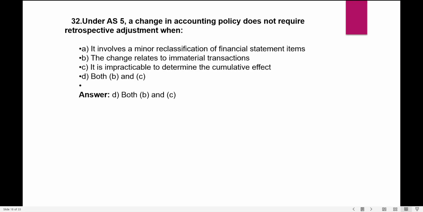Under AS-5, a change in accounting policy does not require retrospective adjustment when... If an accounting policy changes, we have to give retrospective effect, but when will we not? When it involves a minor reclassification of financial statement items, the change relates to immaterial transactions, or it is impracticable to determine the cumulative effect. So both B and C. Answer is D, that is both B and C. B means the change leads to immaterial transactions where it is not material, and C is it is impracticable to determine the cumulative effects. Then only we do not require retrospective effect.